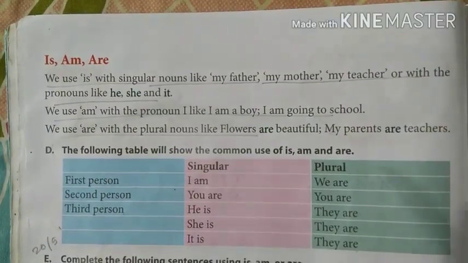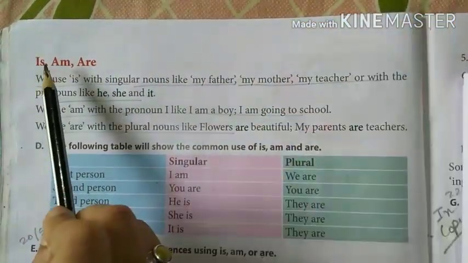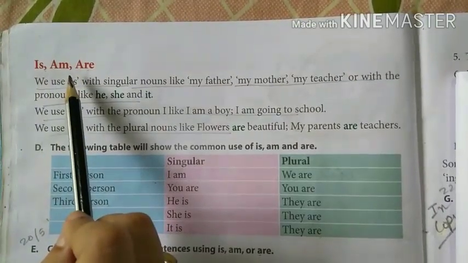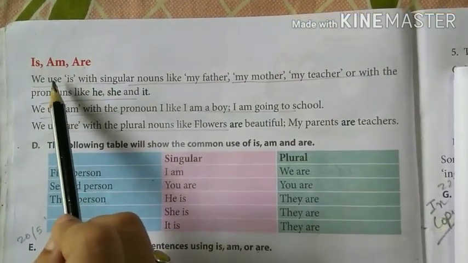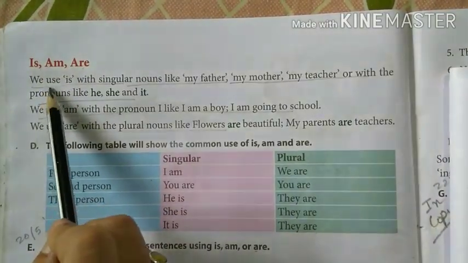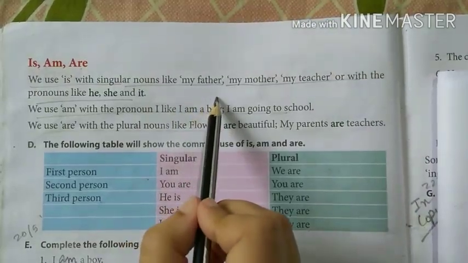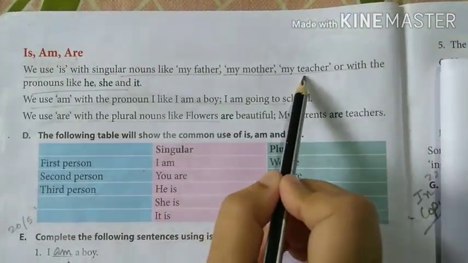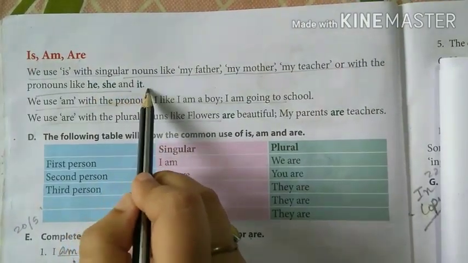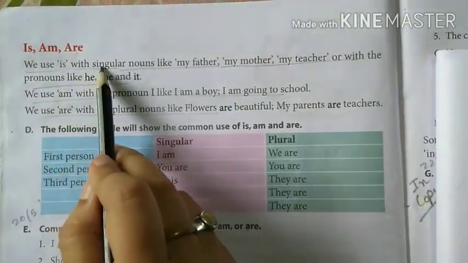Now, let us see about the uses of is, am and are. So, is, am and are, these are verbs. Okay. So, let us see about the use of is. We use is with singular nouns like my father, my mother, my teacher, or with the pronouns like he, she and it. So, is is used with singular nouns.